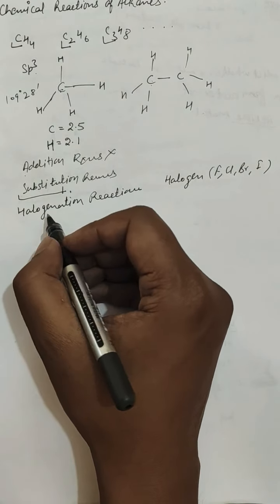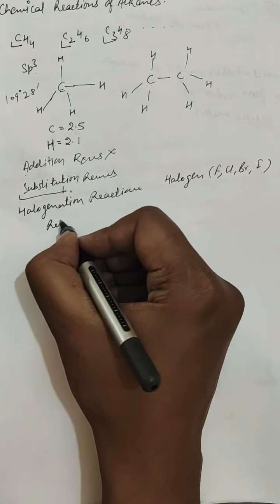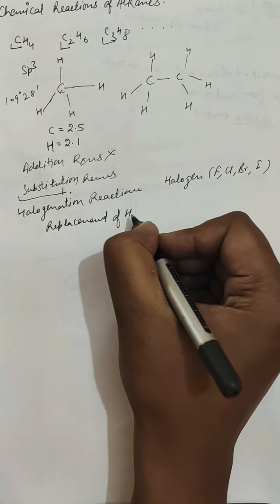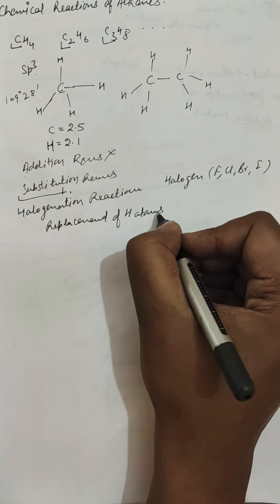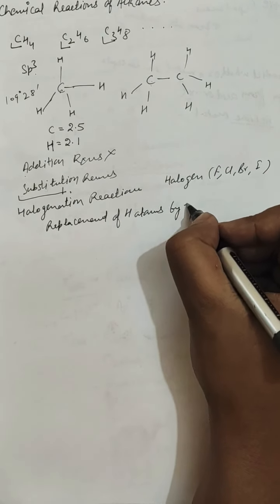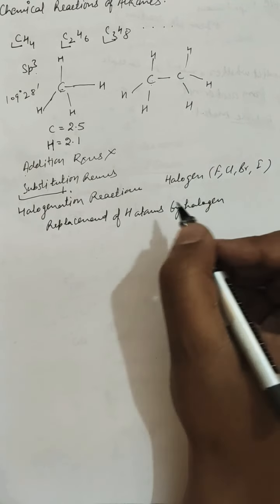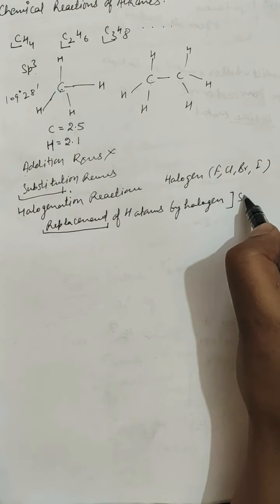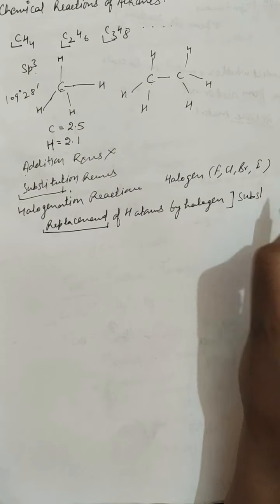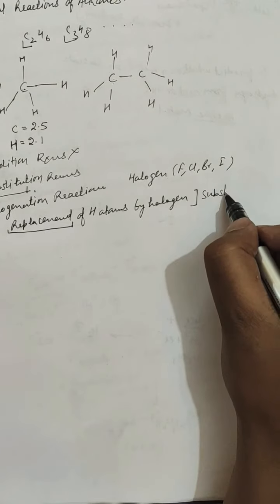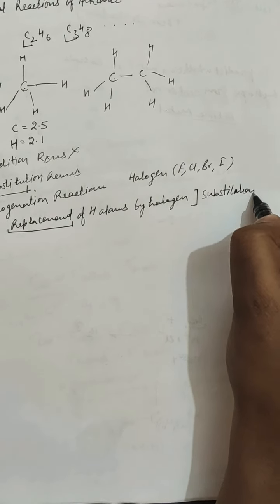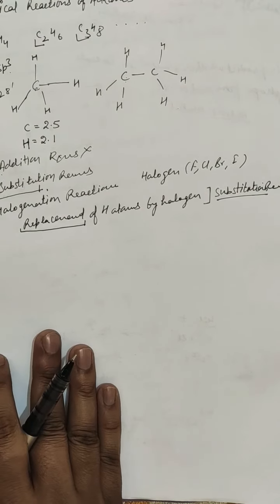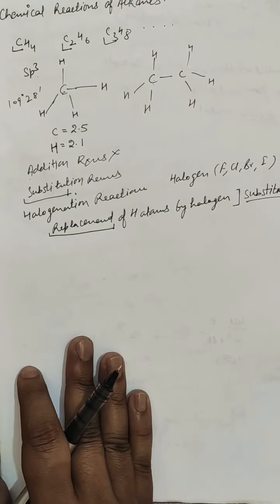So basically this is the replacement of one or more hydrogen atoms by halogen. Earlier I told you that replacement means these are substitution reactions. Substitution means when one atom is replaced by another atom.